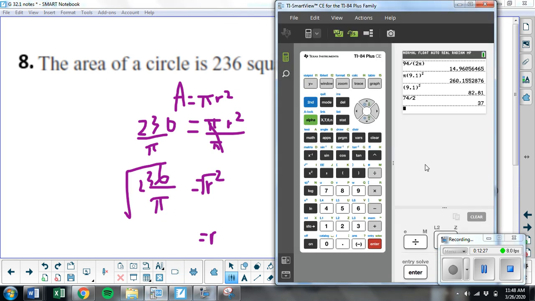So let me grab my calculator. Square root of 236 divided by pi. And it does put both of them under the radical, which I want, both of them under the root. So I did the square root of 236 over pi. And I'll round that to 8.67 for my answer. 8.67 inches.